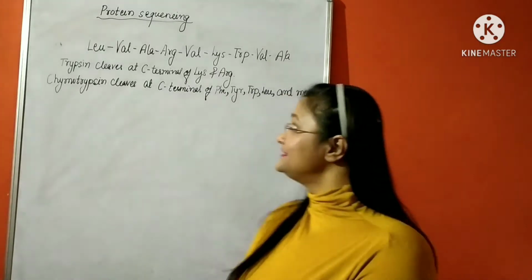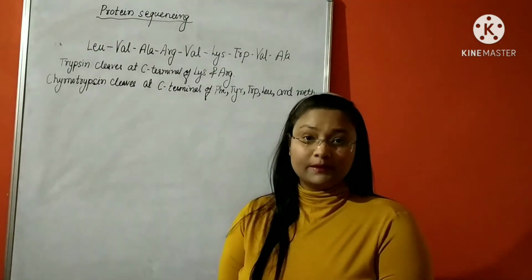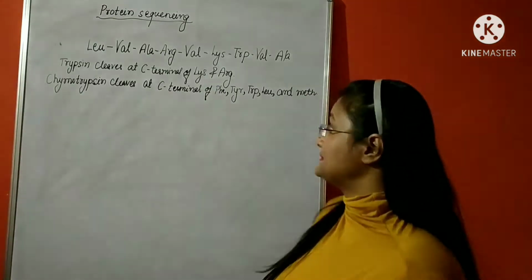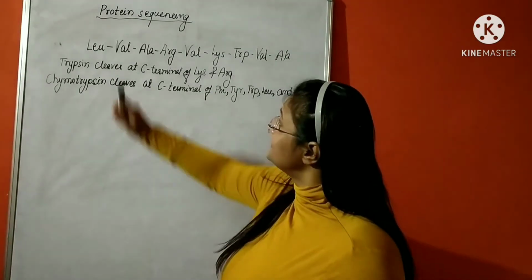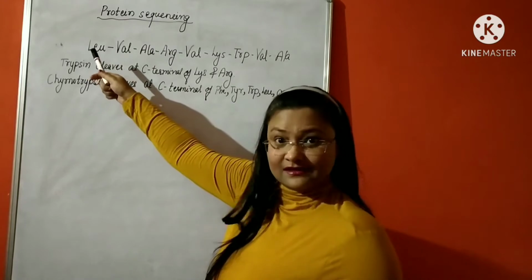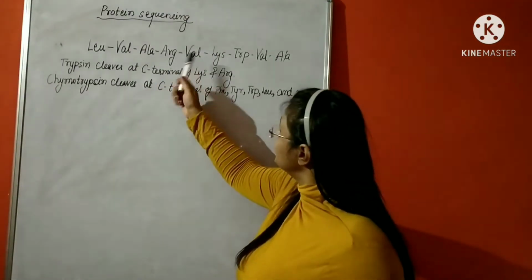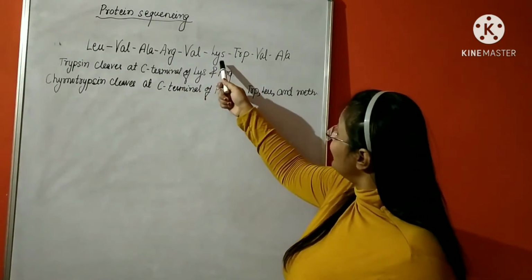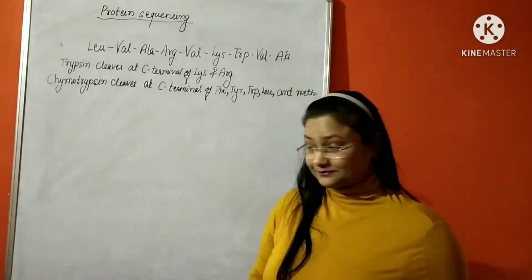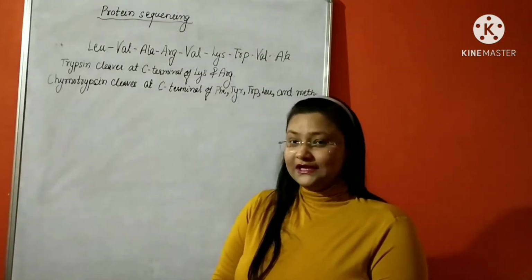So today let us discuss protein sequencing, like how a peptide is cleaved when it is treated with various proteases. This is a given peptide with sequence leucine, valine, alanine, arginine, valine, lysine, tryptophan, valine, alanine. Now, we are given two proteases.